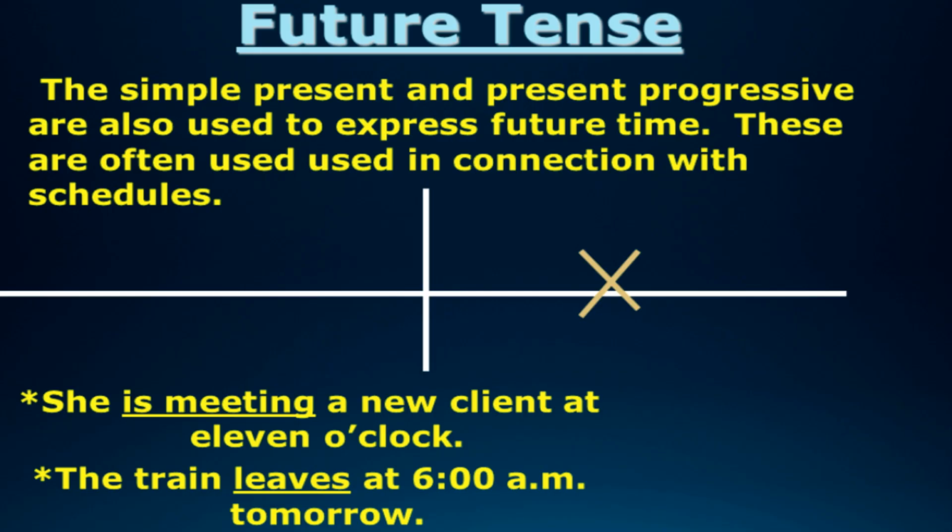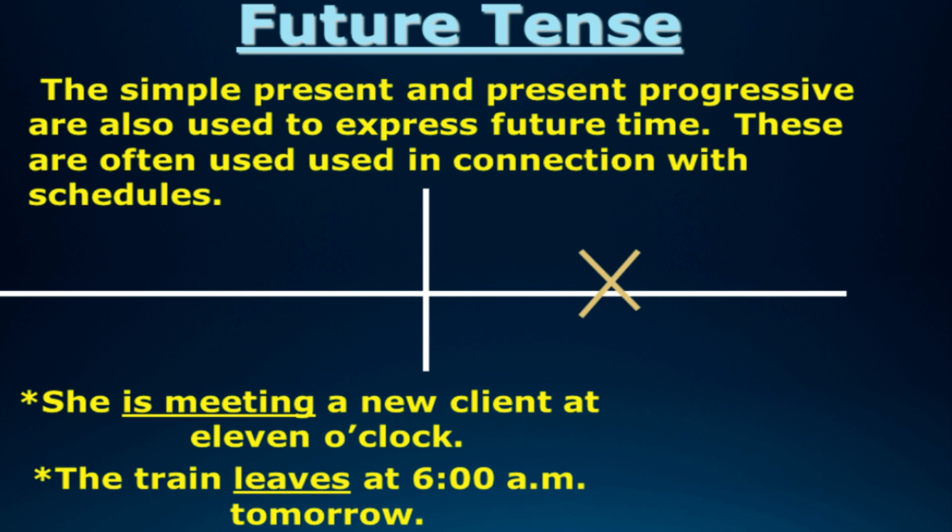Now let's see some more examples. How can it be used in some other way? The simple present and present progressive are also used to express future time. I told you in the second video of the tenses, that was present tense, that sometimes when we know that this activity is going to take place in the future, we express it with the help of the simple present or the present progressive.